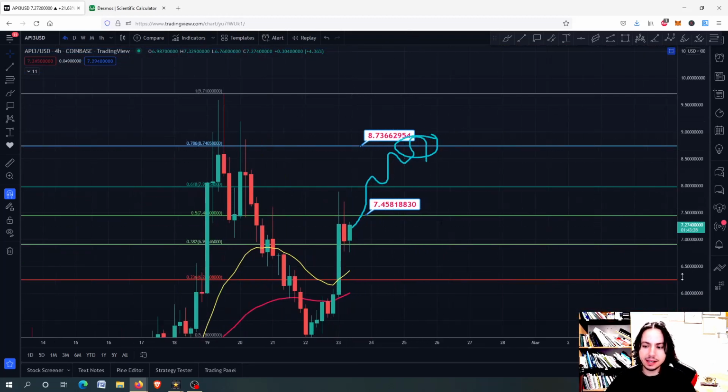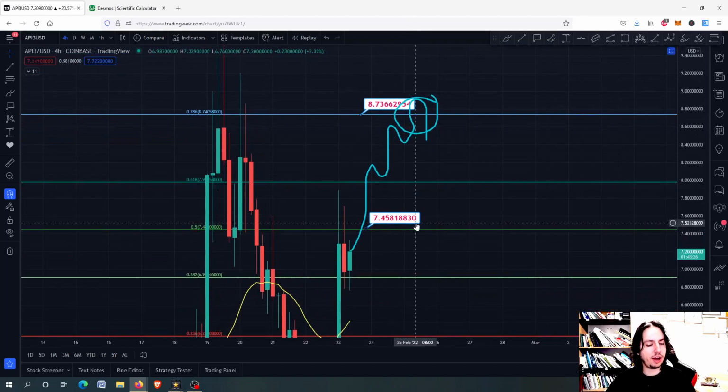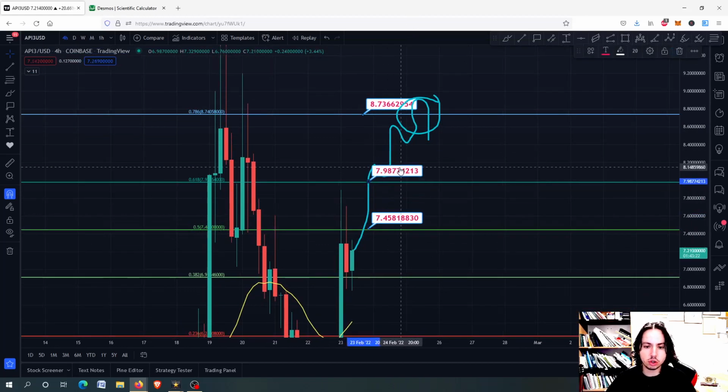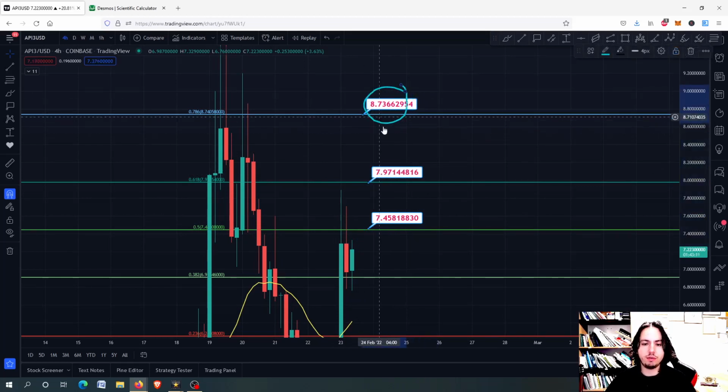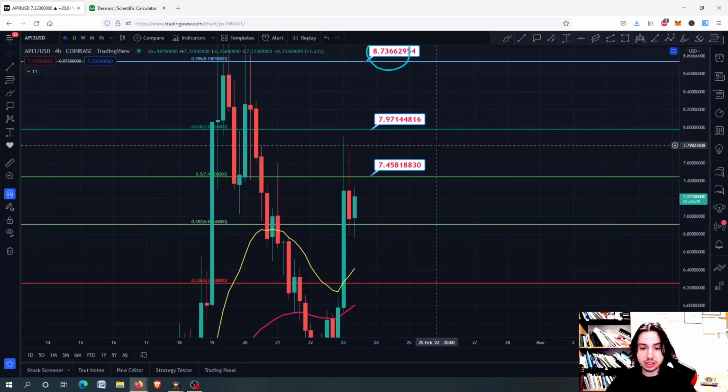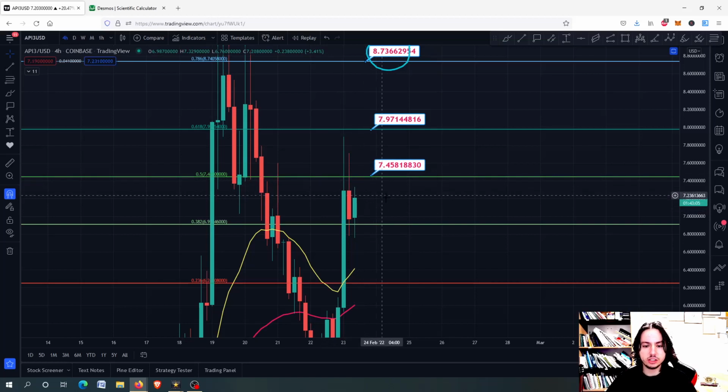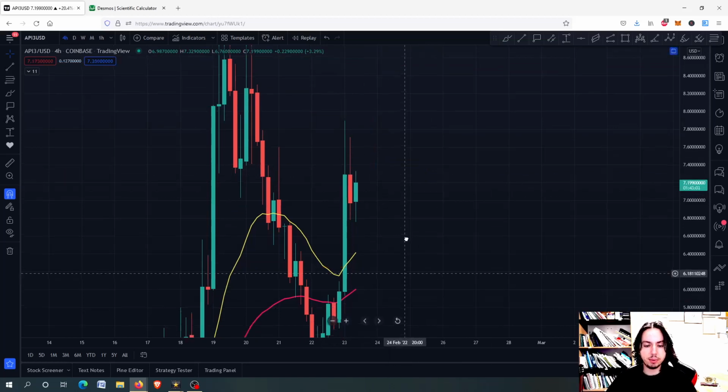For the time being, crossing the 5.46, again, maybe closing above will get us on the short term to 7.97. And of course, if we close above the 7.97, then we can get to the 8.74 right here. So these are our next price targets. But what happens if we cannot close above the 0.5? What are the next support levels?